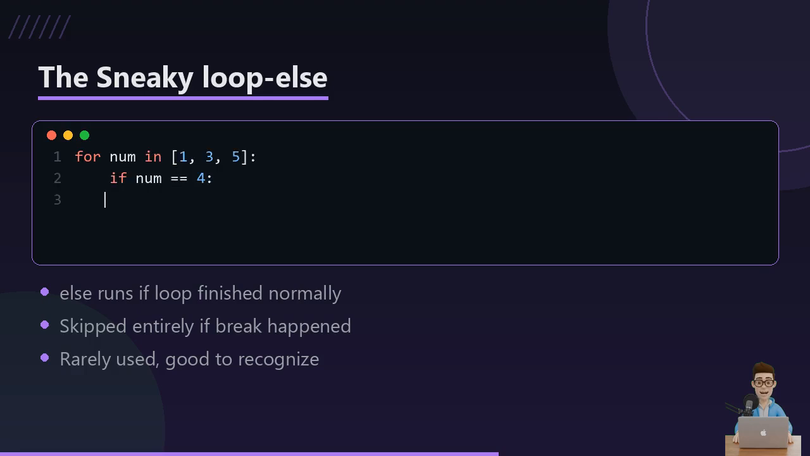Now here's a weird one that trips people up. Loops can have an else clause. The else runs only if the loop completed without hitting a break, kind of like a search that finished with no match. Since our list has no for, we never break, so the else runs and prints our message. In short, loop else means I finished the whole loop without bailing out early.